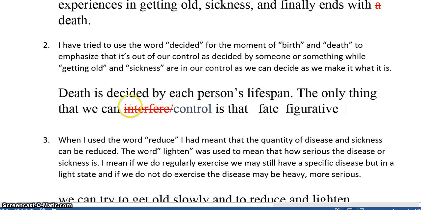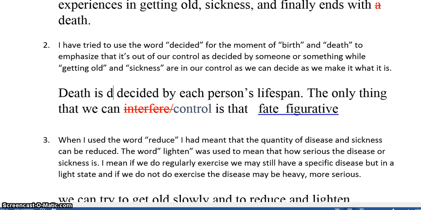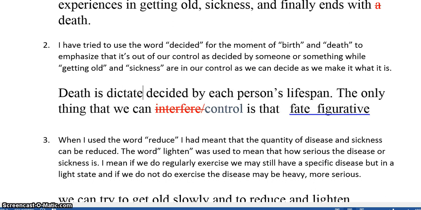And let's think of some other verbs we could use. Each person's lifespan is decided, or death is dictated. Okay? Now, dictated means that it's strongly enforced or strongly controlled. Now, it's not our lifespan that's dictating with death, it's more the end of our lifespan.